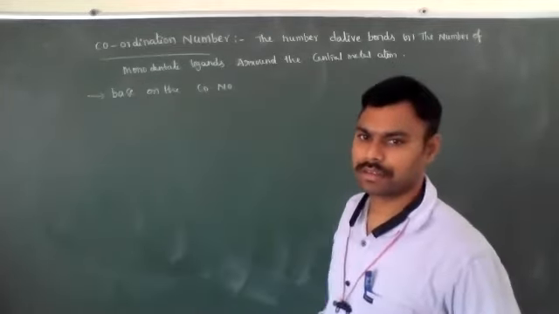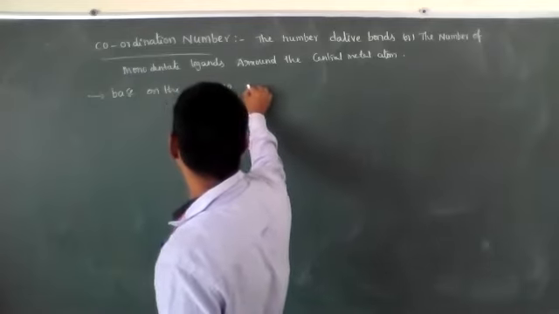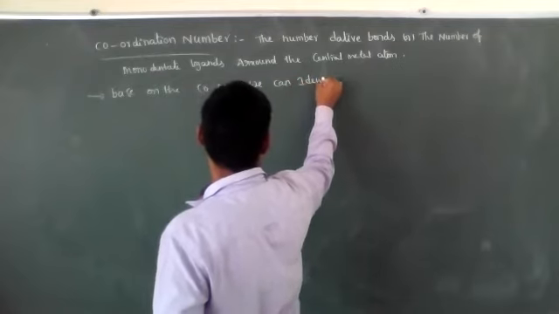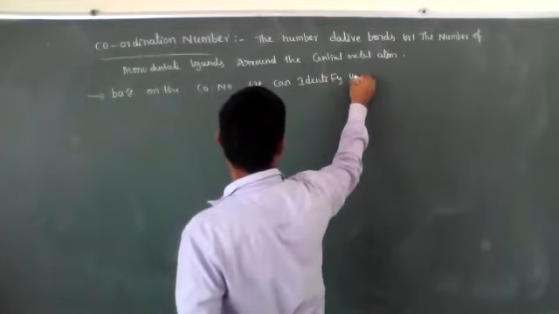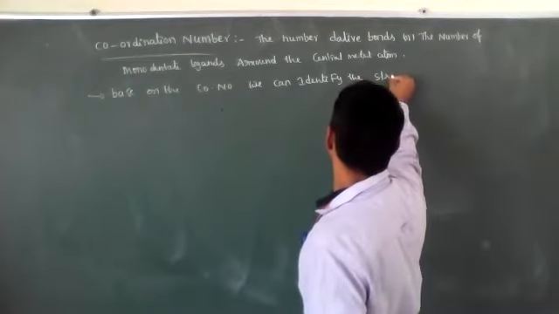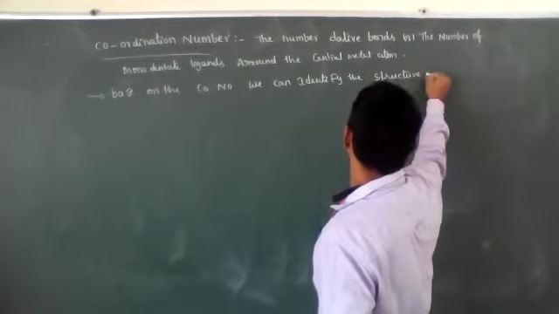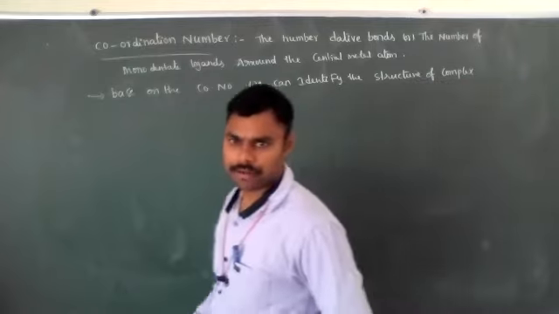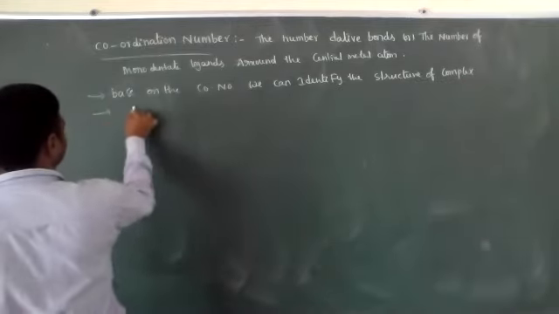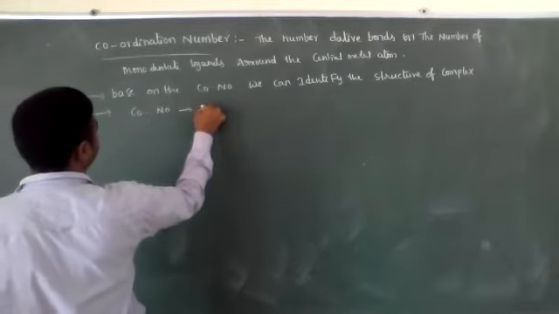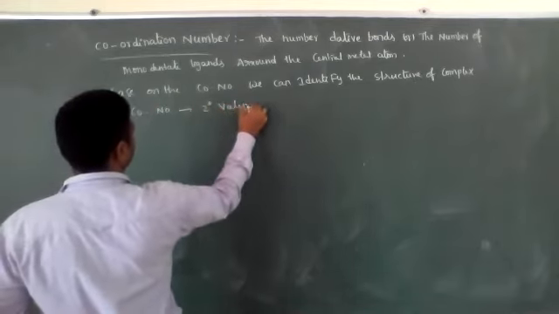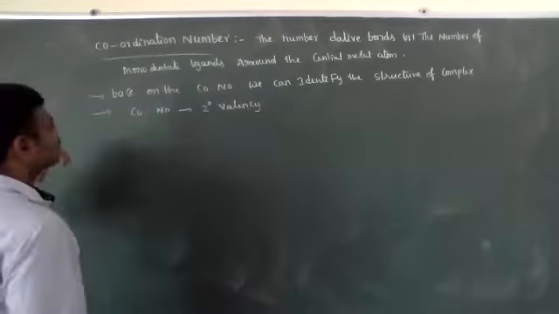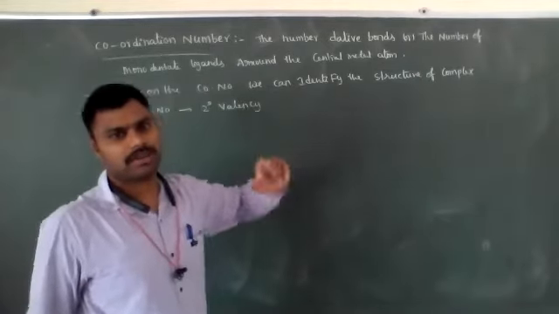Based on the coordination number, we can identify the structure of a complex compound. This coordination number is also called secondary valency. That gives the geometry or structure of the complex compound.